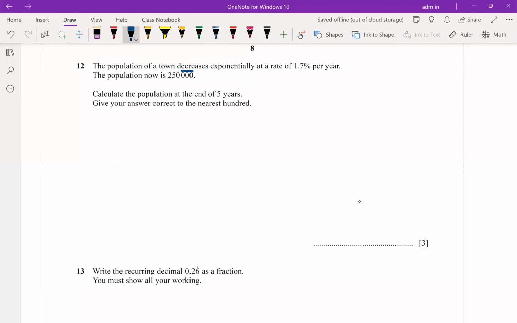Do you remember when we have decreased exponentially or increased exponentially, what is the form? Like the compound interest form. If it is a decrease, the total amount is P(1 minus R%) all to the power of T. Decrease will be minus, exponentially means power T. Decrease will be 1 minus, but if it is written increase, it will be plus.